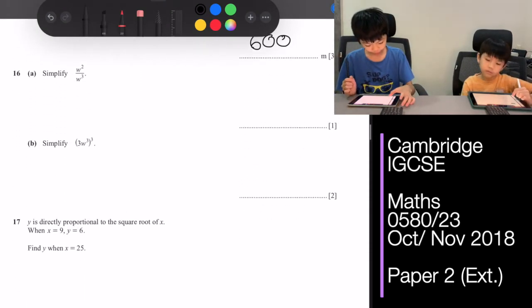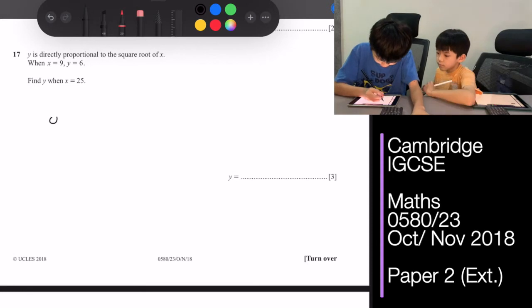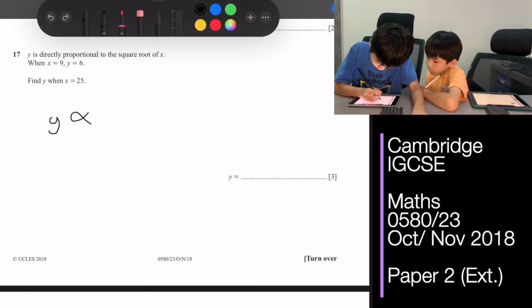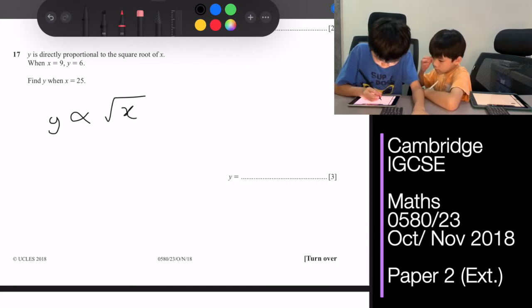Okay, so for question 17, y is directly proportional to the square root of x. When x is 9, y is 6.